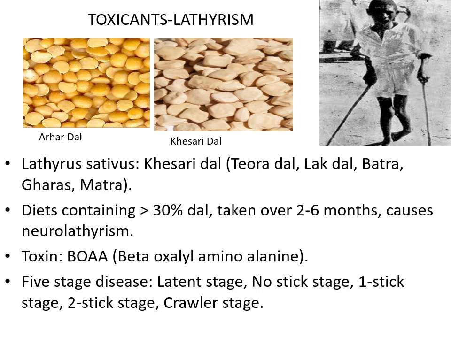Now the problem of lathyrism is prevalent in Madhya Pradesh, Uttar Pradesh, Bihar, Orissa, and it has also been seen in Maharashtra, West Bengal, Rajasthan, Assam, Gujarat. So these are all different places where this problem is prevalent.